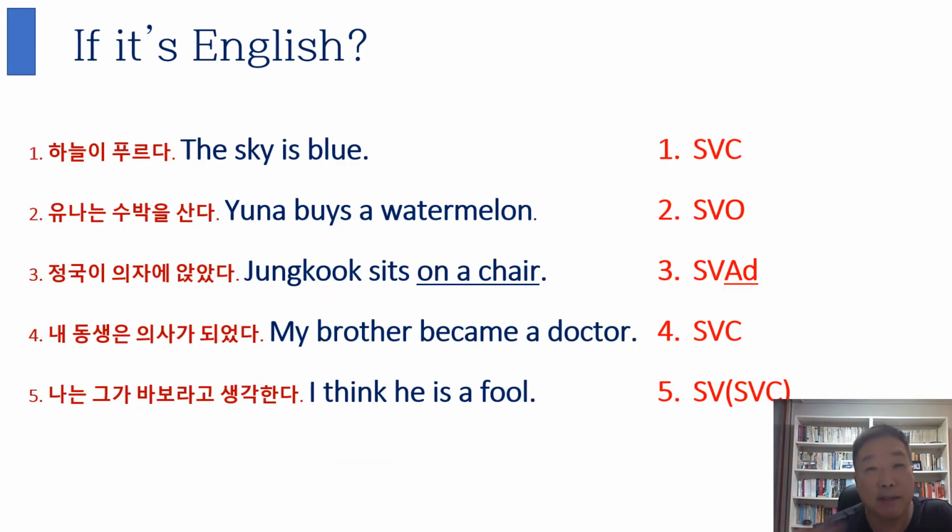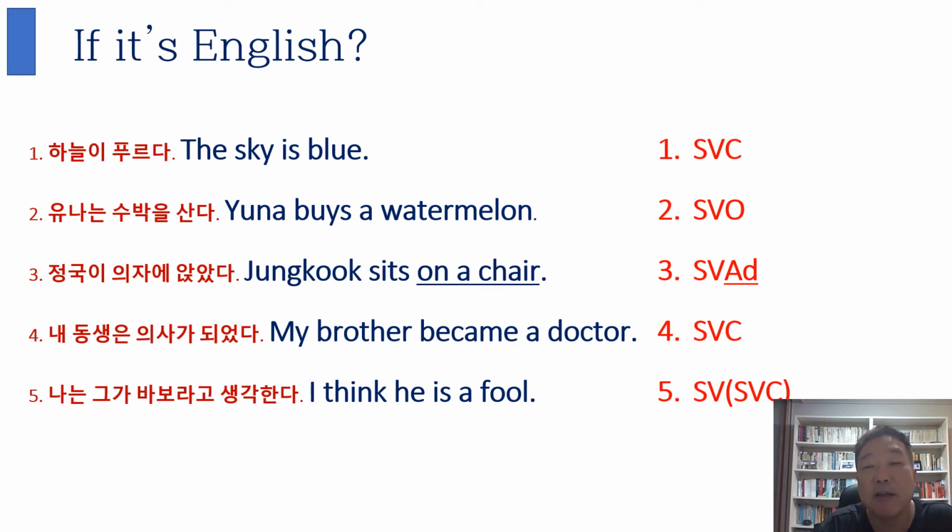So let's see what happens to the sentences if they are English. If they were English sentences, what happens? Let's see. The first one, 하늘이 푸르다. The sky is blue. It's SVC, subject, verb, complement. And the second, 유나는 수박을 산다. 유나 buys a watermelon. SVO, subject, verb, object. 정국이 의자에 앉았다. 정국 sits on a chair.